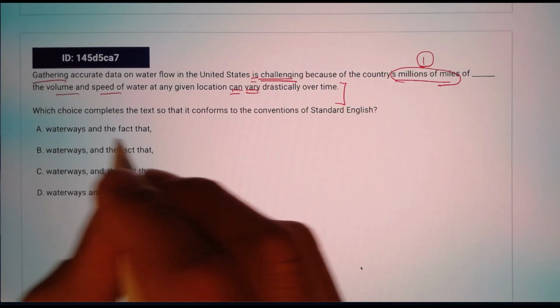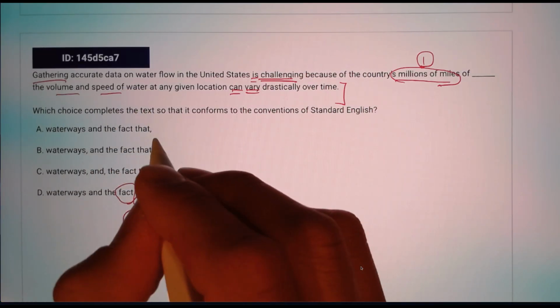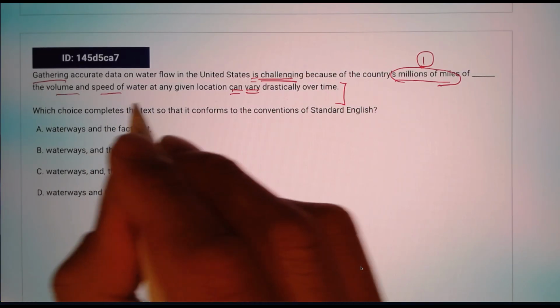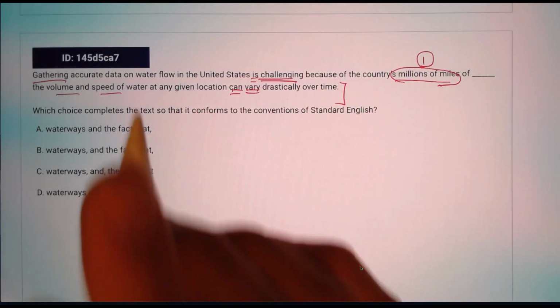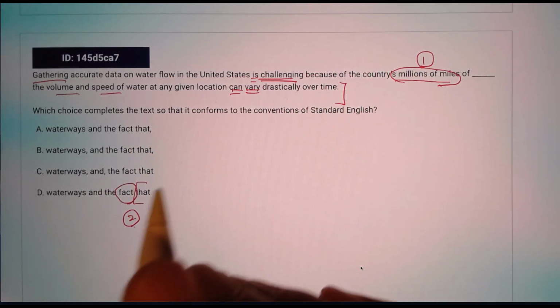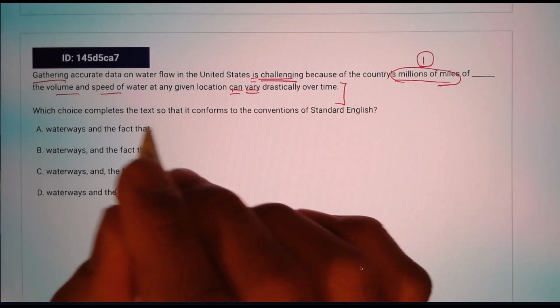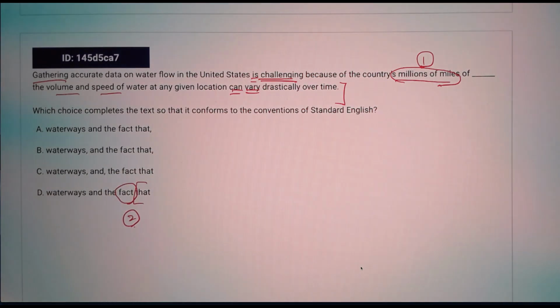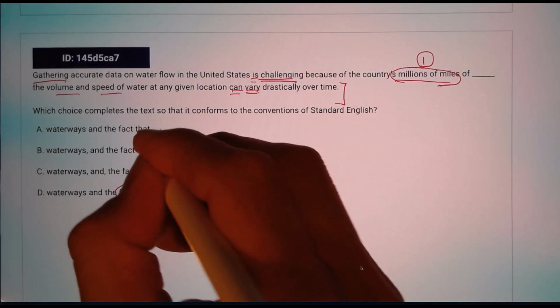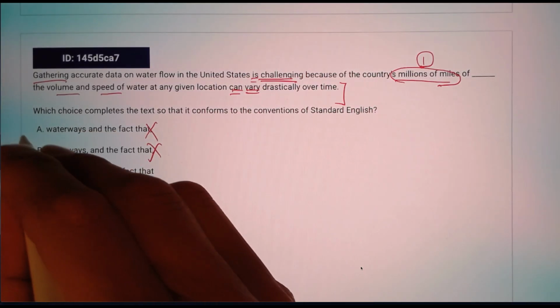The fact that the volume and speed of water can vary is a dependent clause, and that here is used as restrictive case. Therefore, you should not have any comma. So yes, A and B are out because of that reason.